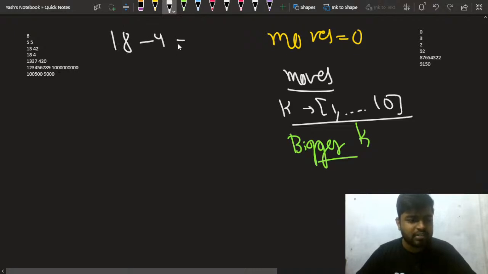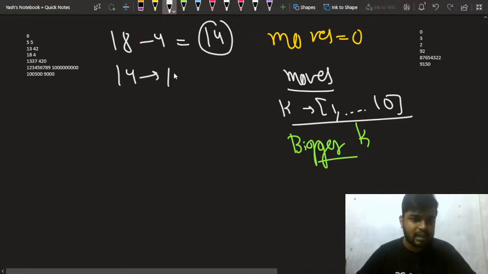Okay, now let's consider this case. 18 minus 4, what does it give me? It gives me a 14. How many moves for 14? For 14 I can get 10 plus 4, right? So this means two moves for it.